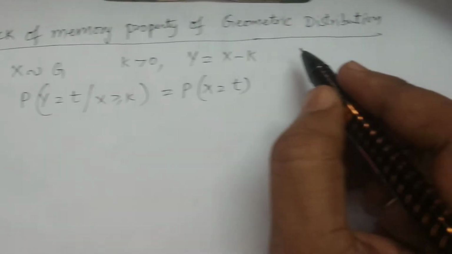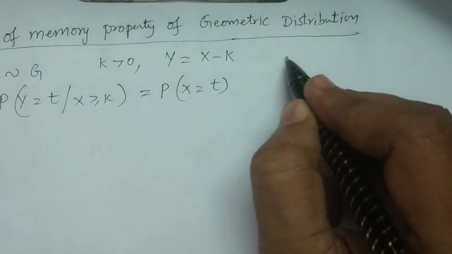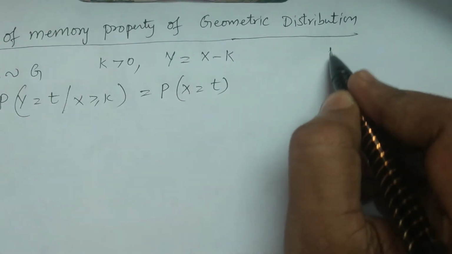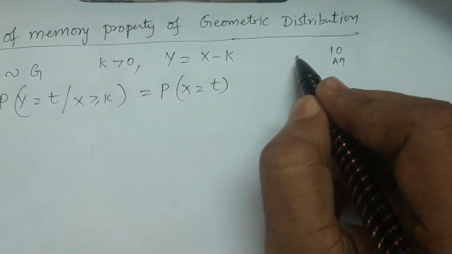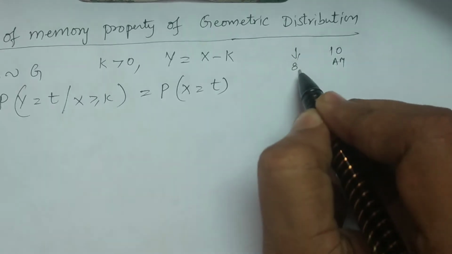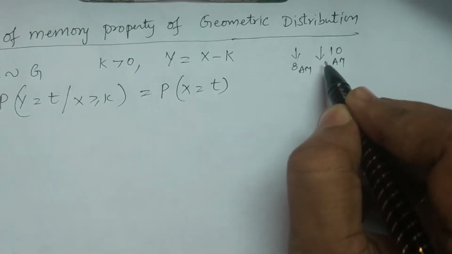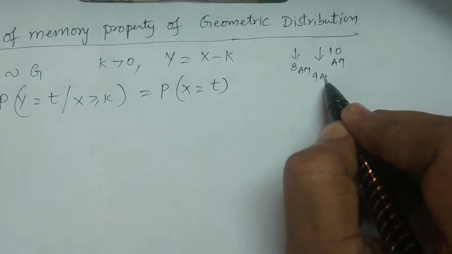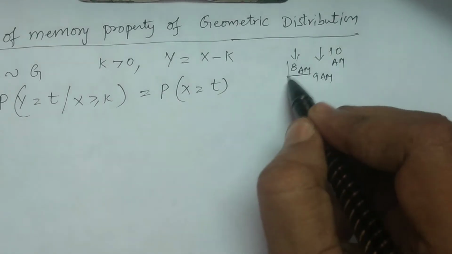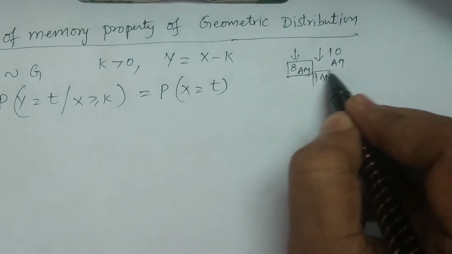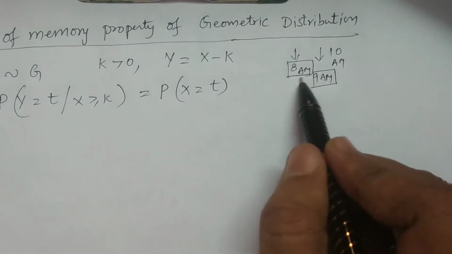for which I give an example. If you consider one particular person waiting for a train scheduled by 10 a.m. He arrives by 8 a.m. And another person reaches the station by 9 a.m. The waiting time distribution of the person who arrives by 8 a.m. is the same as that of the person who arrives by 9 a.m. That is what lack of memory means.